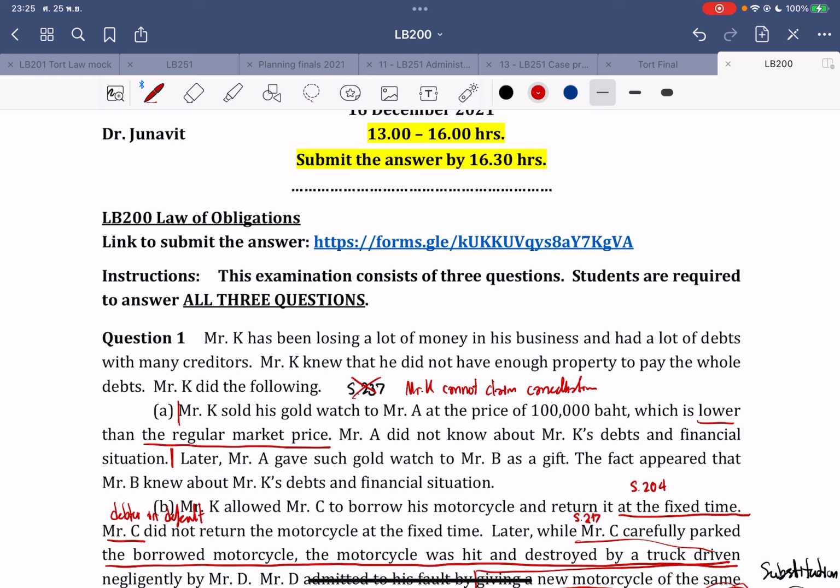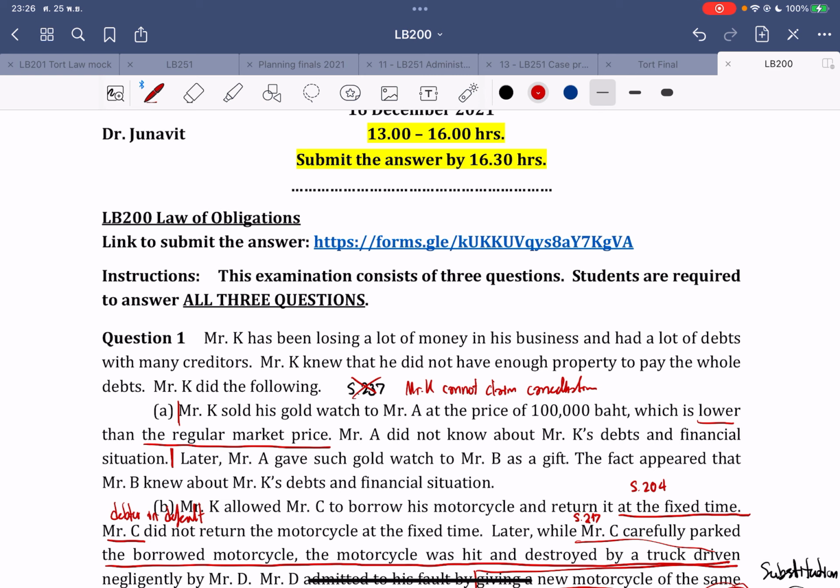But Mr. A, who is the third party here, if it is not a gratuitous Juristic Act, aka it is not free, then the knowledge of the third party, Mr. A in this case, is required, but it seems like Mr. A knew nothing about Mr. K's debt and financial situation. Therefore, Mr. A is in good faith, and we can interpret that he does not know of the situation. He is protected. The Juristic Act cannot be cancelled under section 237.